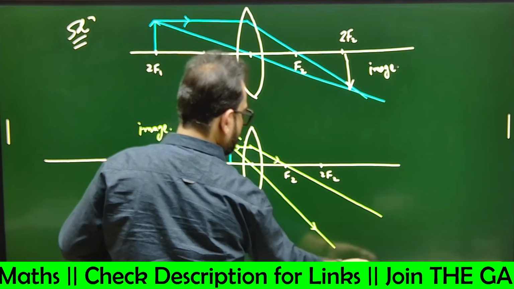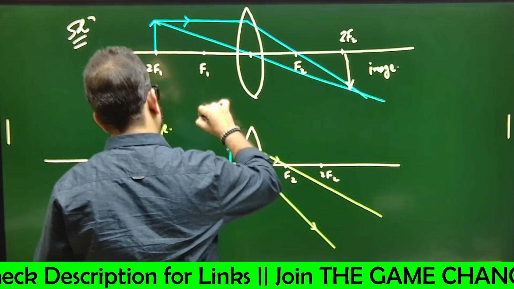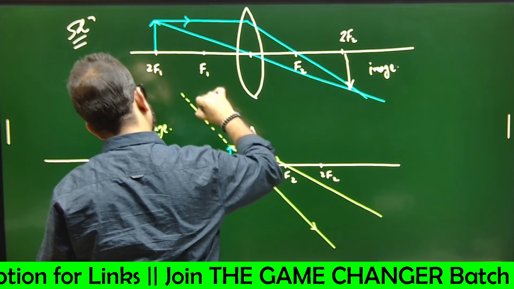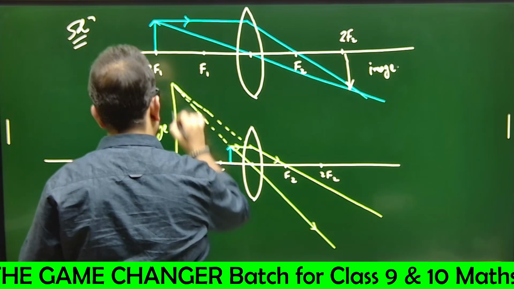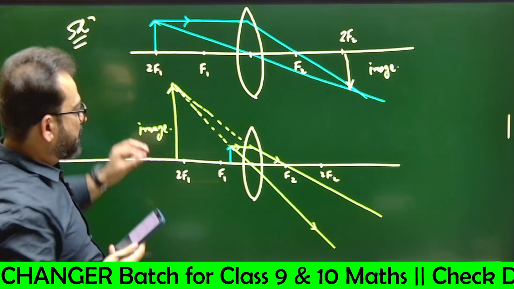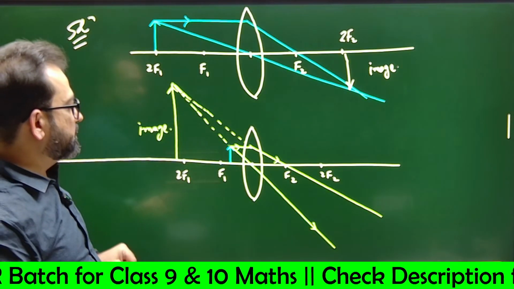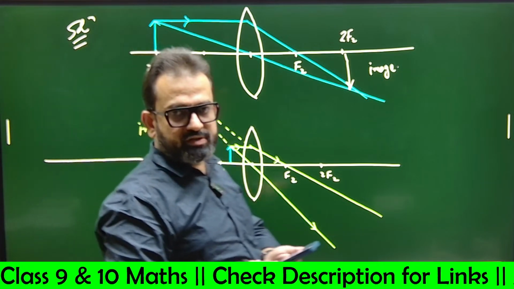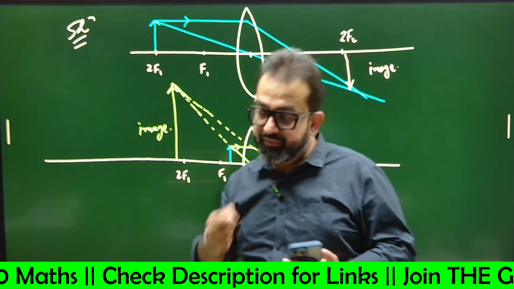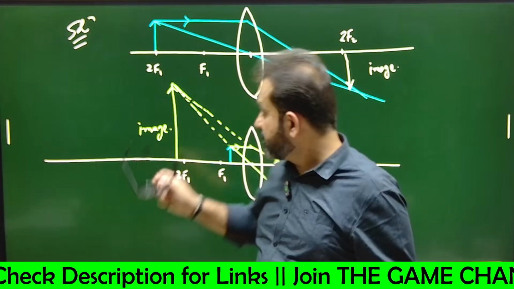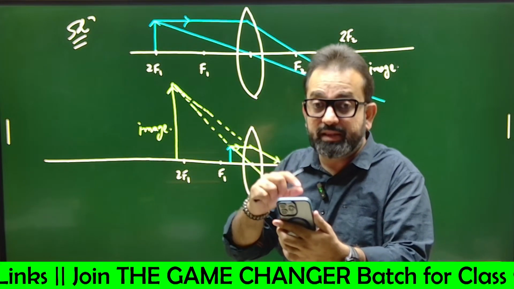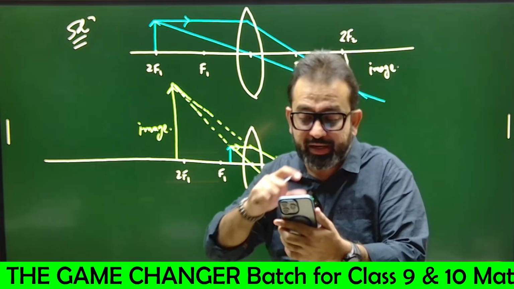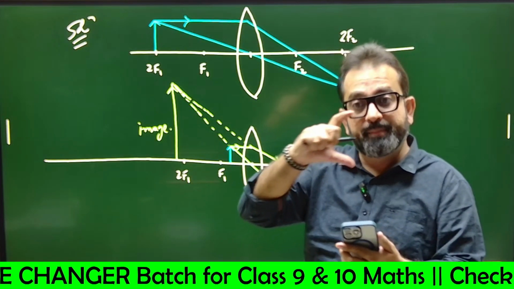Wait. Let's draw the exact diagram. It's going like this and it is going like this. So this is actually the image. See how big and clear the image is? So nearby objects are not visible if you have this condition. When you wear a convex lens, the thick lens, and you cannot read the newspaper, suddenly the letters become big in size.